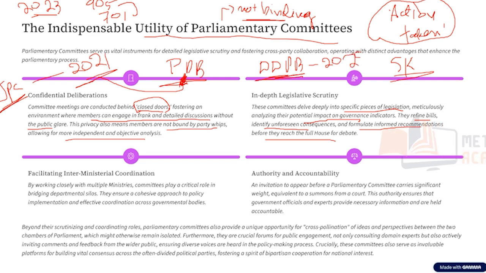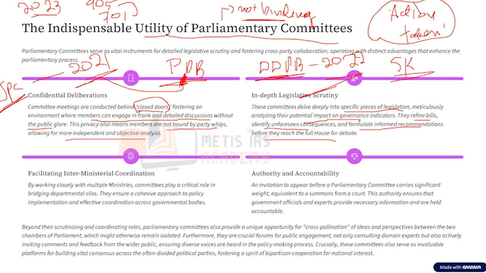Okay, so this is how the committees work. The parliament recommends the committee to do certain work. The committee does the homework. The committee does the work from bottom to the top. It covers the entire thing and gives its recommendations. And most of the times, the government accepts the recommendation given by the committee. Okay, so this is how the committee works.